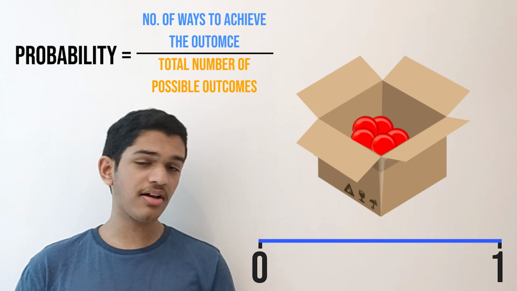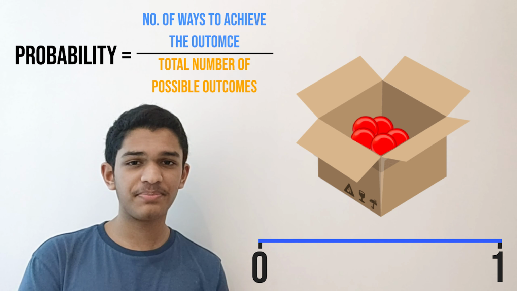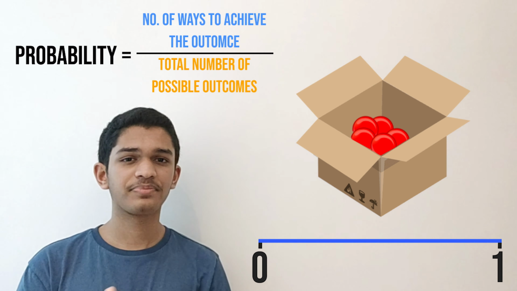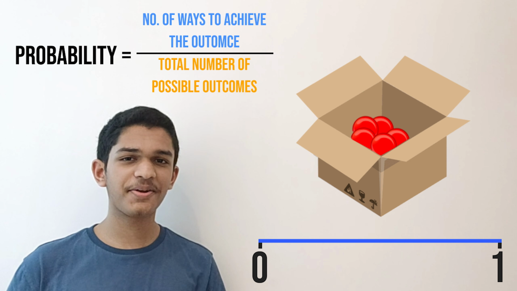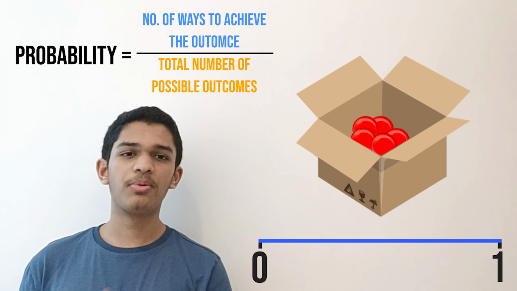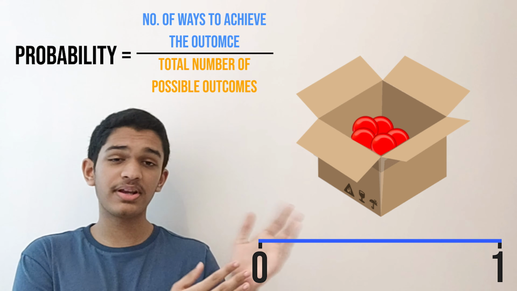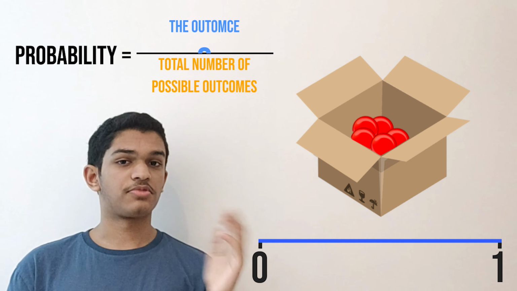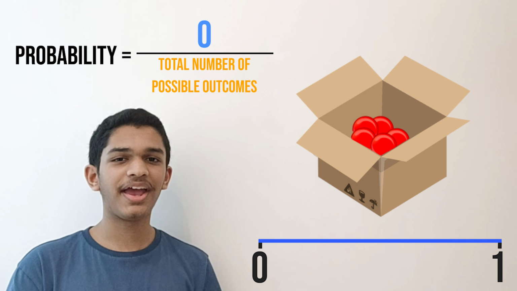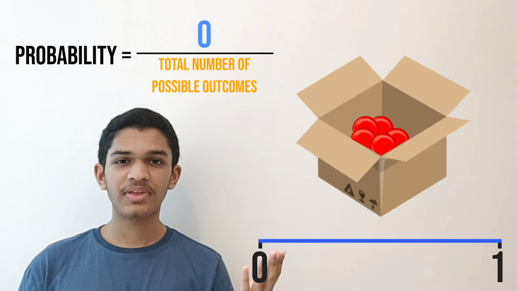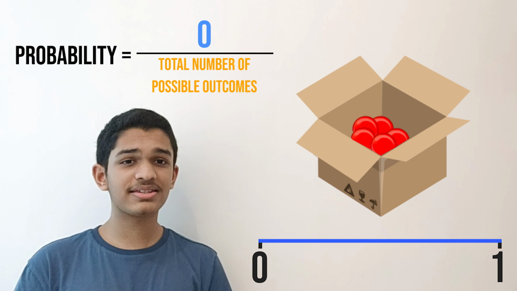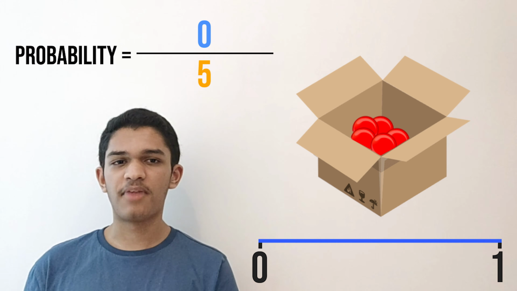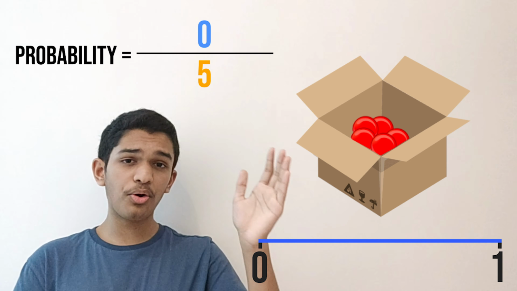So back then I had asked you what would the probability be if I had to take out a blue marble from the box at random. We knew it's impossible, right? Let's apply this to the formula now. So basically our numerator, which is the number of ways we could achieve the outcome, becomes 0 because there is no way we are getting a blue marble. And our denominator remains the total number of marbles. So let's say this box had 5 marbles. So we get 0 upon 5.